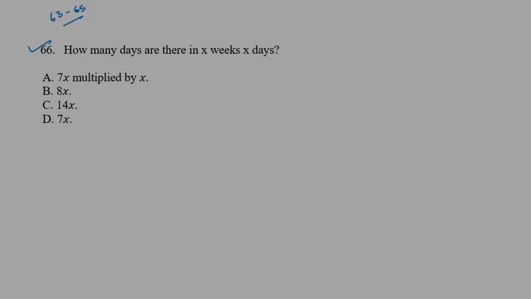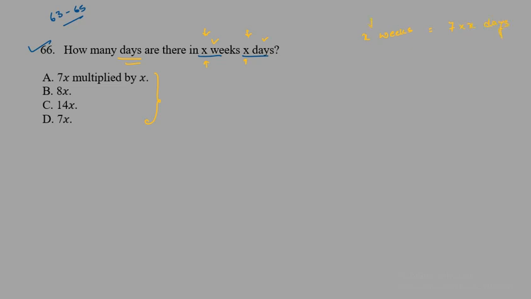It says how many days are there in X weeks, X days. So basically we do not know the value of X, and as you can see all of our options are in X terms. So we just need to find what will be the X value. We need to find the number of days from X weeks and X days. First of all we have X weeks. What does X weeks mean? X weeks means 7 into X days.